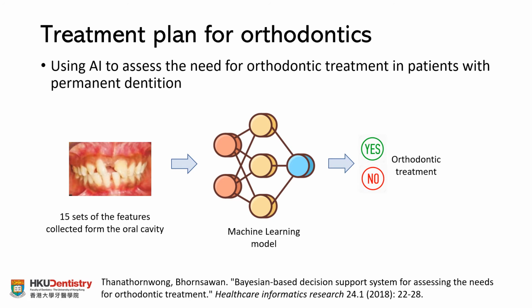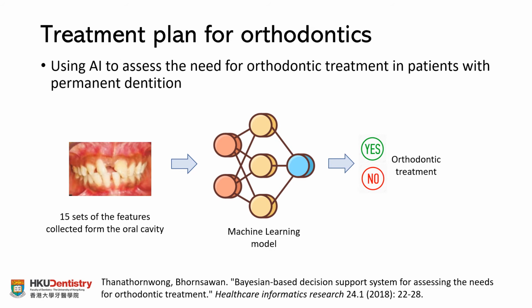by providing some hint. For example, as an input, you can extract some features from your patient, like demographic features or some features from the oral cavity. Then these features can be used as an input of the model, and the model finally can predict if the orthodontic treatment can be useful for this patient or not. Here I put one paper as a reference for you, and if you like, you can go and read more